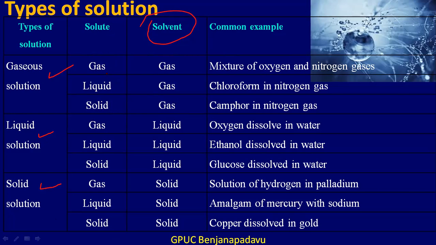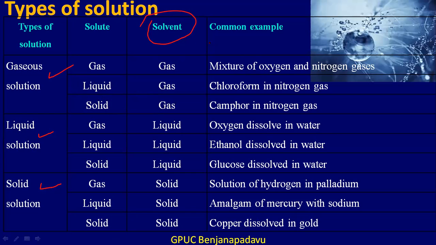If the physical state of the solute is gas, it forms a gas in gas solution. If it is liquid, then it forms a liquid in gas solution. And if the physical state of the solute is solid, then it forms a solid in gas solution.